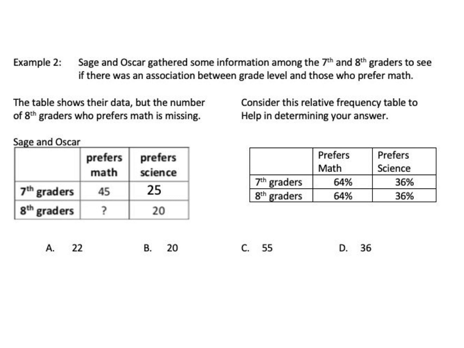All right, so here's example number 2. Sage and Oscar gather information among 7th and 8th graders to see if there was an association between the grade levels and those who prefer math. The table shows their data, but the number of 8th graders who prefer math is missing. Consider the relative frequency table to help in determining your answer. So notice how we have 64%, 64%, there's no difference. And then 38, 36, and 36. So eventually we want to make 64% here.